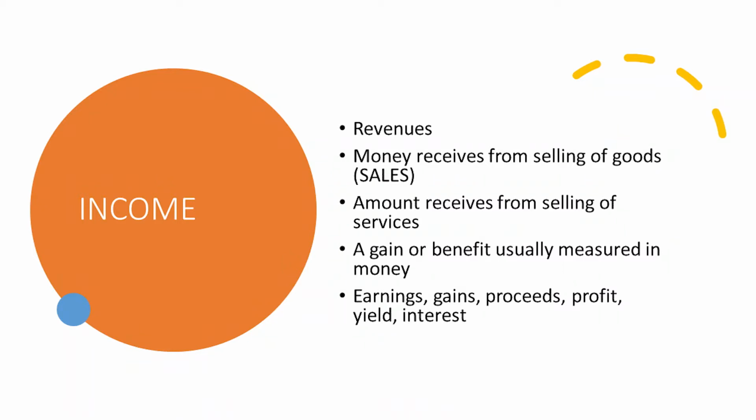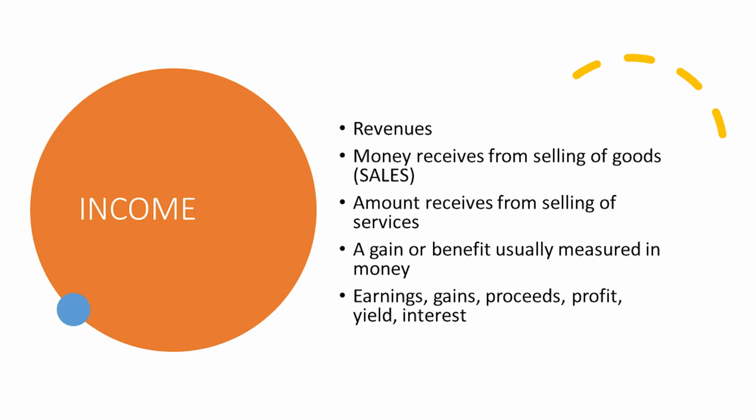Let's proceed now to income. What is income? It refers to revenues. But what are revenues? These are money received from selling of goods in case the company is engaged in trading or merchandising. It refers also to the amount or money received from selling of services in case the business is engaged in service business.